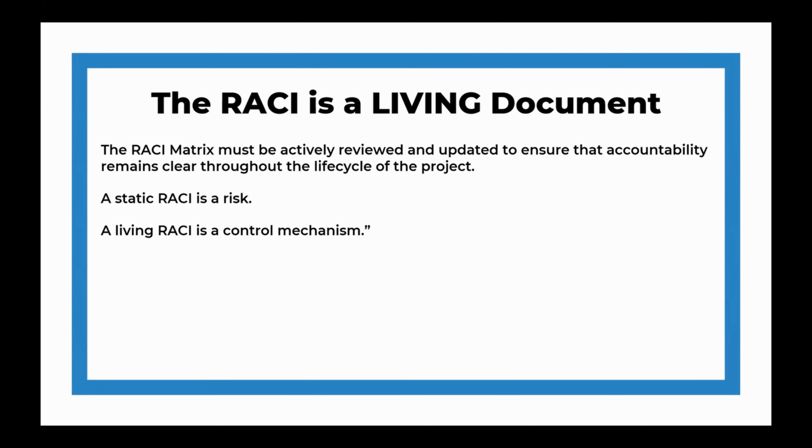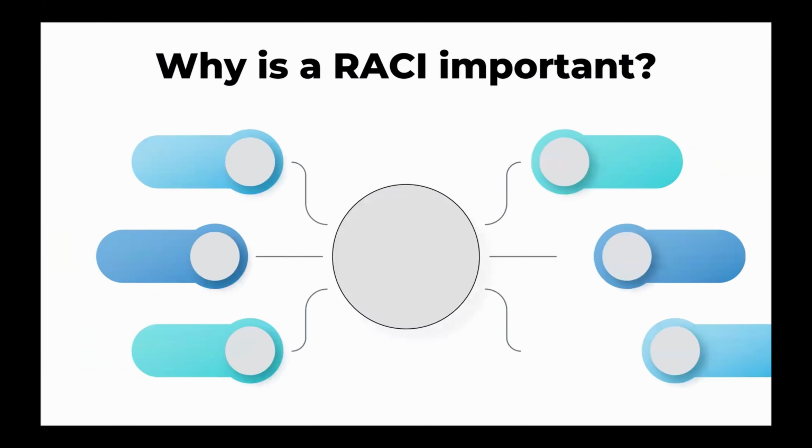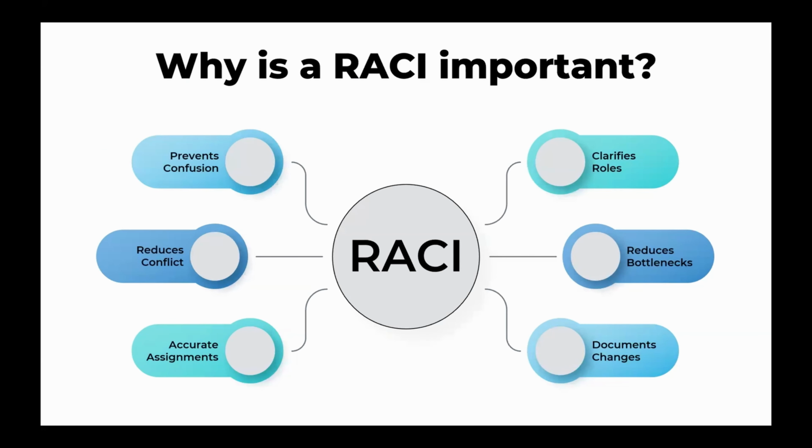Use it appropriately. Updating the RACI matrix during monitoring and controlling is critical because it prevents confusion about who owns what over time. It eliminates responsibility conflicts. It supports accurate task assignments over time. It clarifies the roles during escalations. It strengthens stakeholder communication and ensures no deliverable is unassigned. It reduces bottlenecks caused by unclear ownership, and it documents changes in authority or responsibility. When a RACI is outdated, the team ends up pointing fingers. When a RACI is maintained, the team stays aligned and accountable to what you need them to get done.